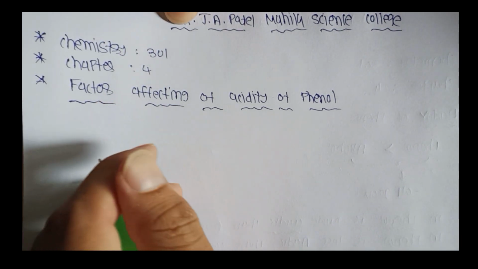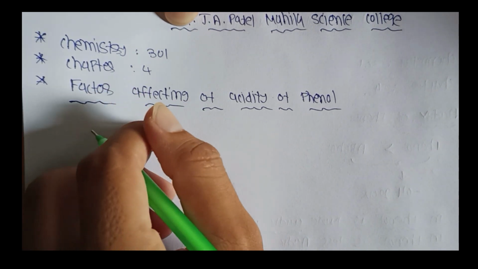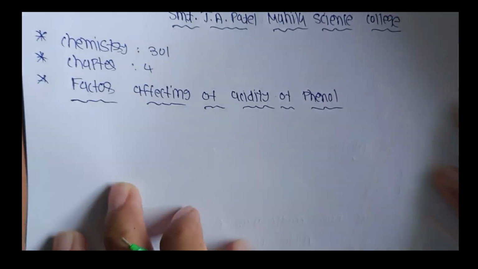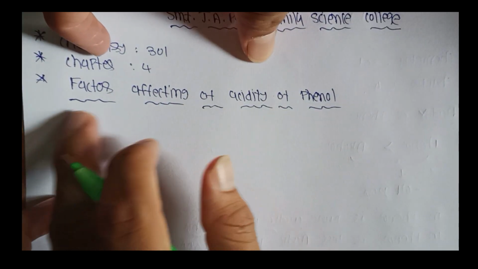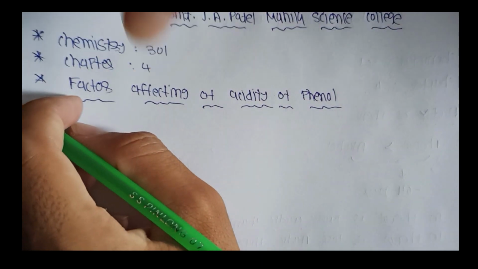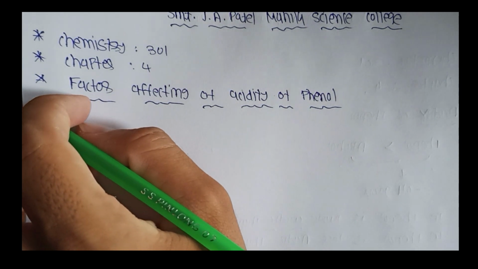In chemistry, S5 BSc, chapter number 4, in the last lecture we discussed the acidity of phenol. But today we will discuss the factors affecting the acidity of phenol. Phenol is acidic, so which factors affect phenol acidity?